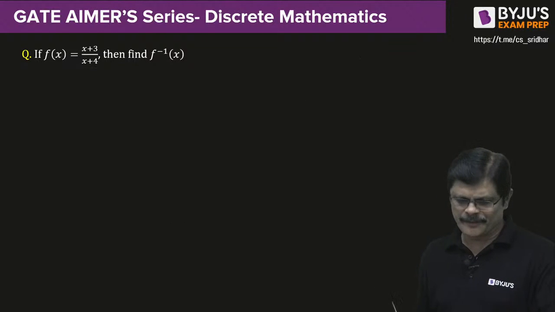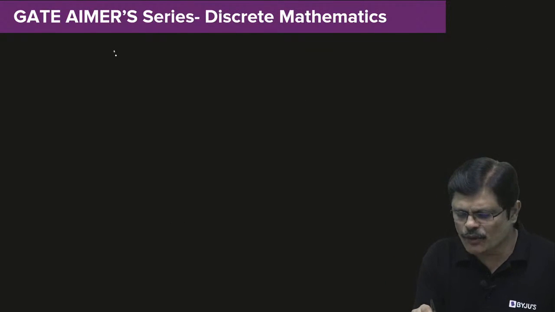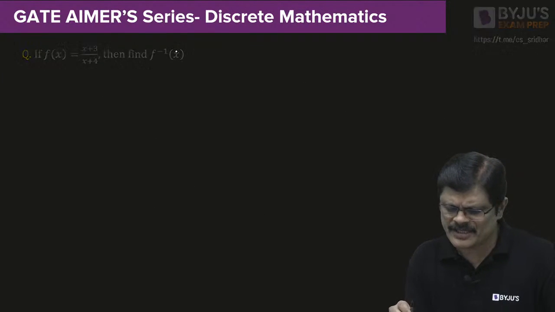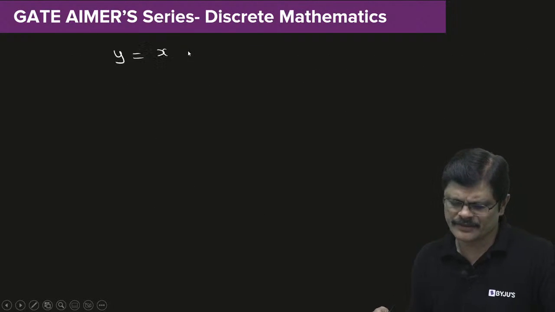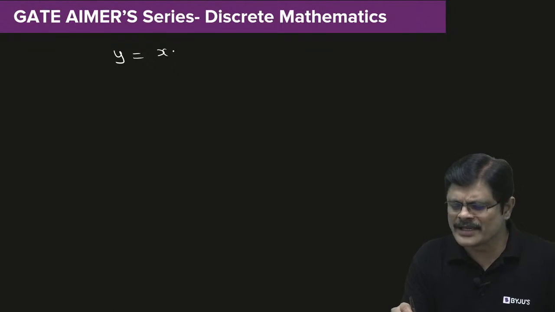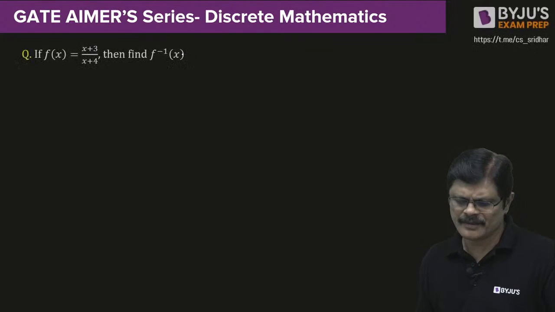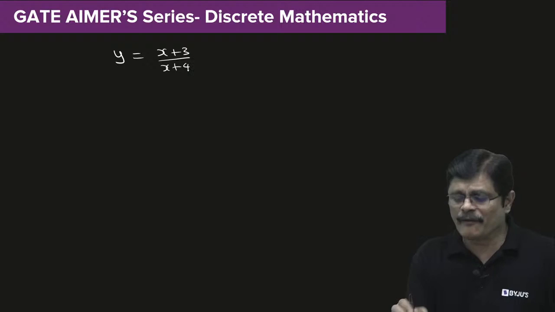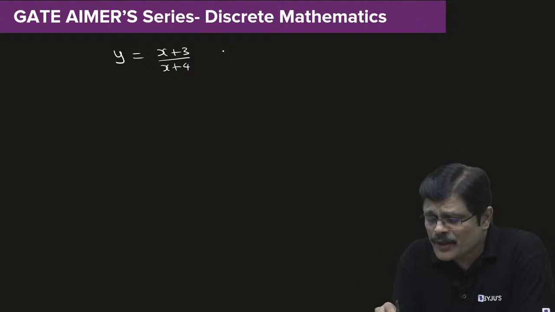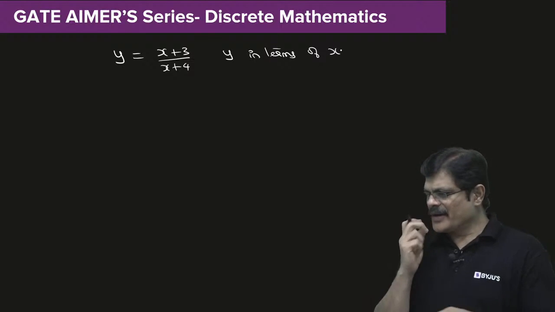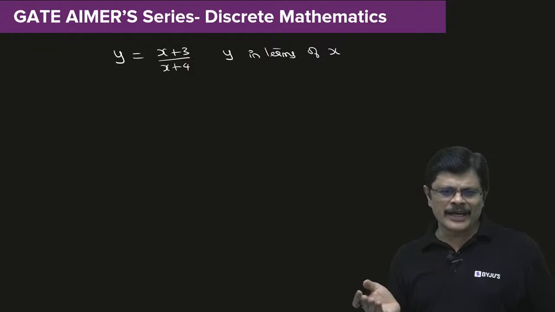So let us write down y in terms of x. So y in terms of x is given, that is y is equal to x plus 3 by x plus 4. Here y in terms of x is given. Try to write x in terms of y.